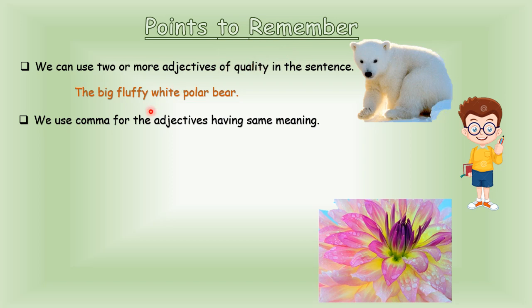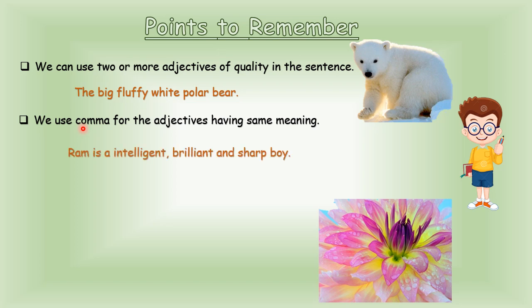Now let's see what is the next point. We use comma for the adjectives having the same meaning. If we are using more than two adjectives in one sentence and all of them give the same meaning, then we are going to use a comma. If we use similar adjectives, then we have to put a comma.